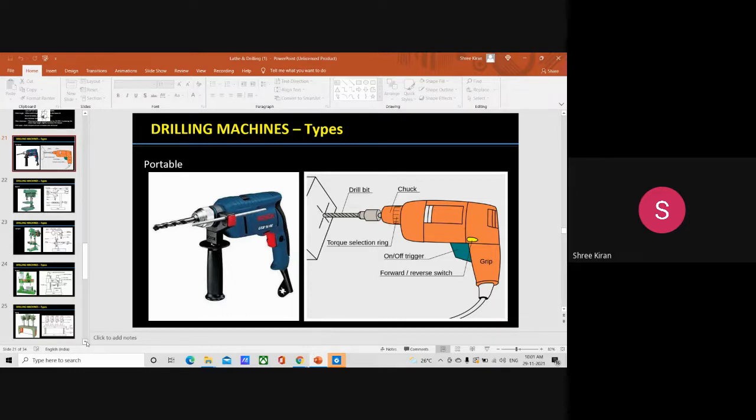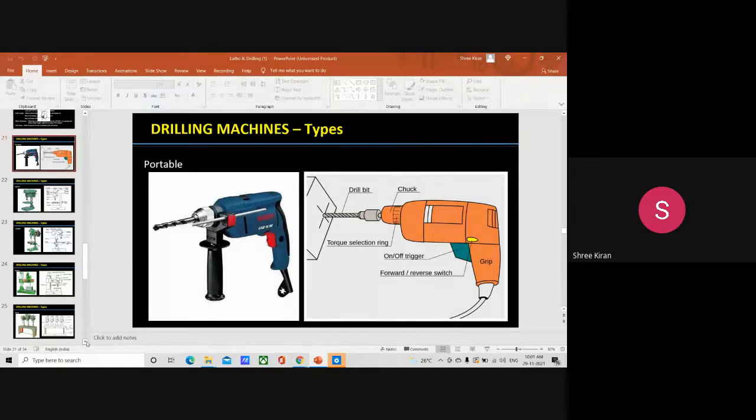Then the entire drilling machine is compact and small in size also. These machines can be used for drills from 12 mm to 18 mm. Just note it down in brackets, writing portable drilling machine. Okay, from 12 mm to 18 mm. Then portable drilling machines are operated at higher speeds.